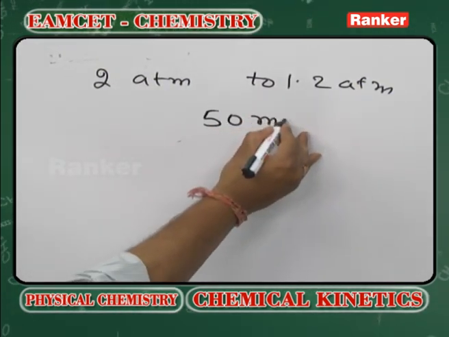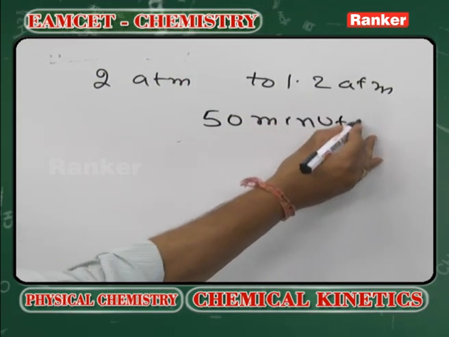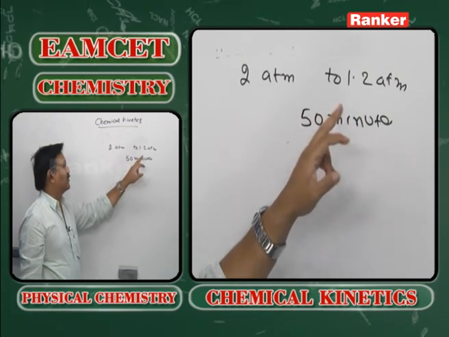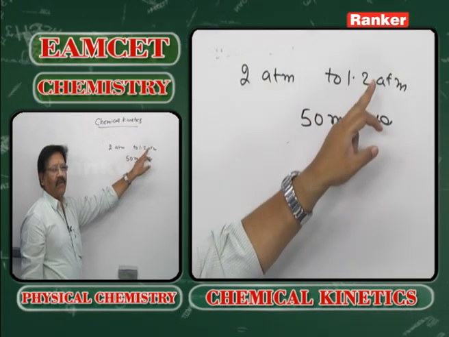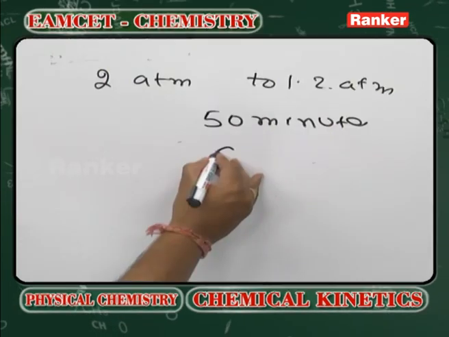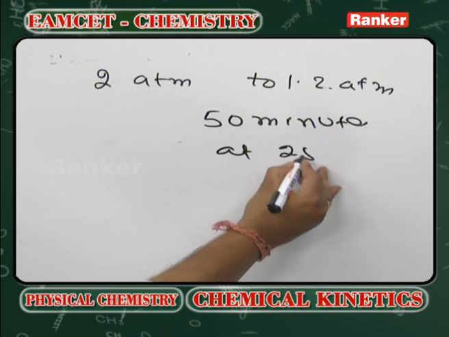In a hydrogenation reaction, the pressure of the hydrogen drops from 2 atmospheres to 1.2 atmospheres in 50 minutes time at a temperature of 25 degrees centigrade.